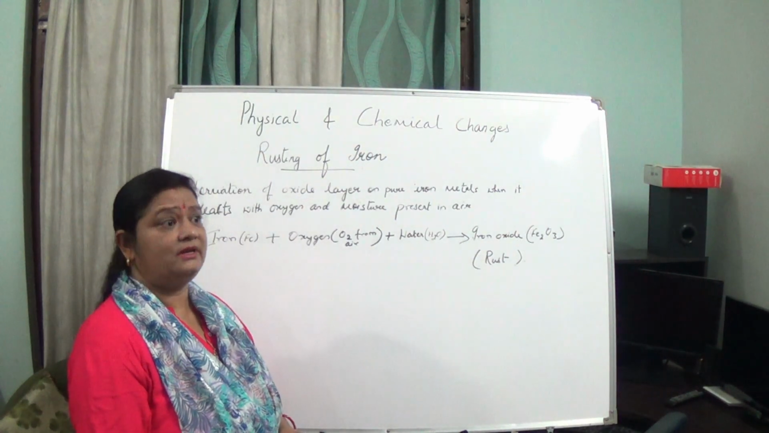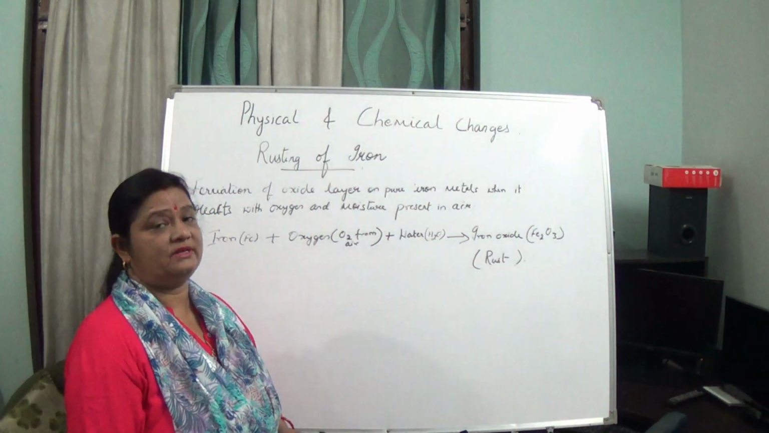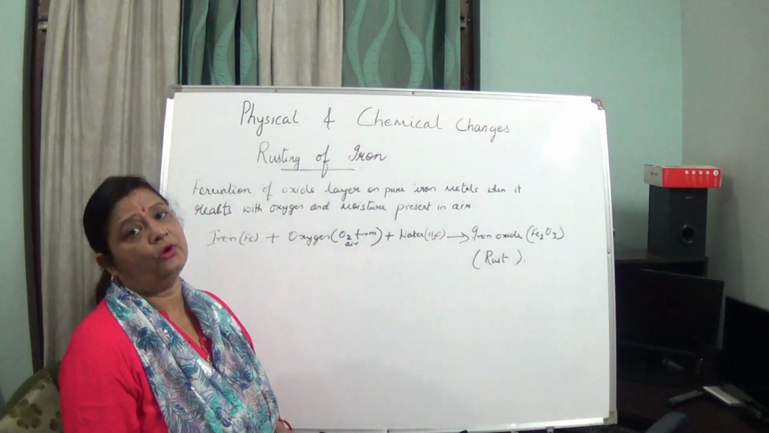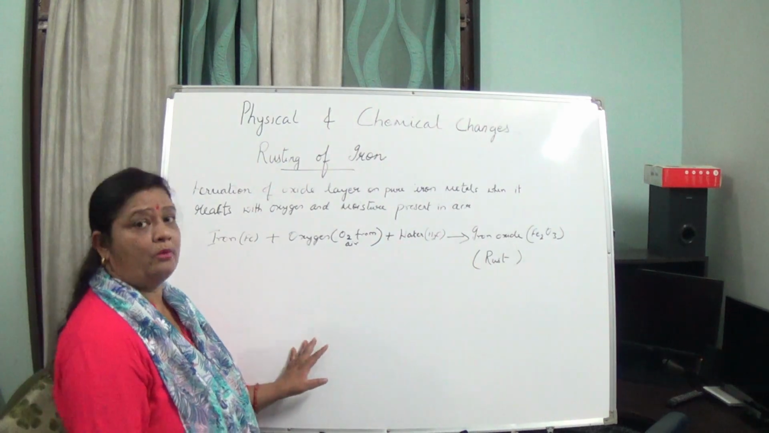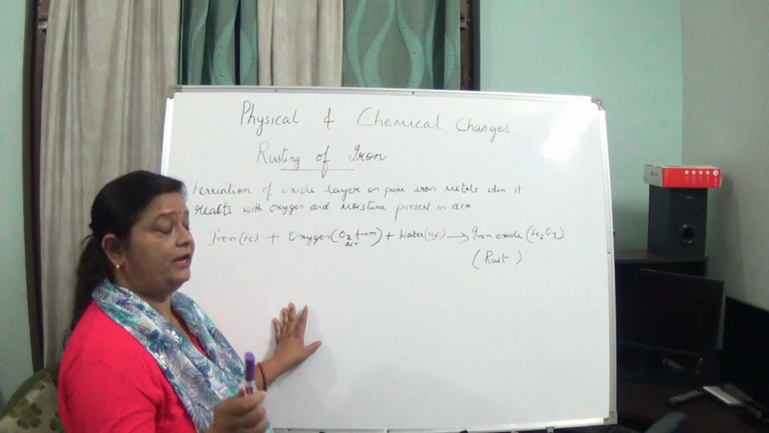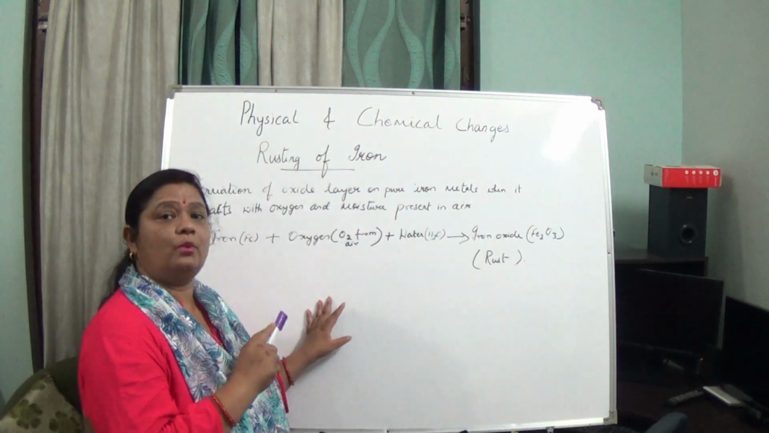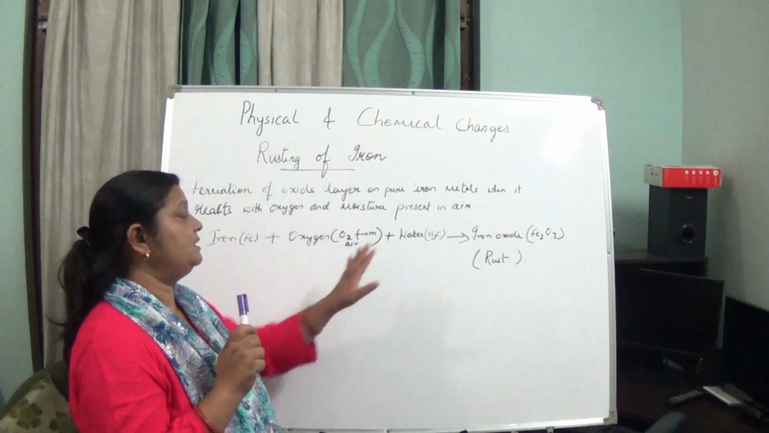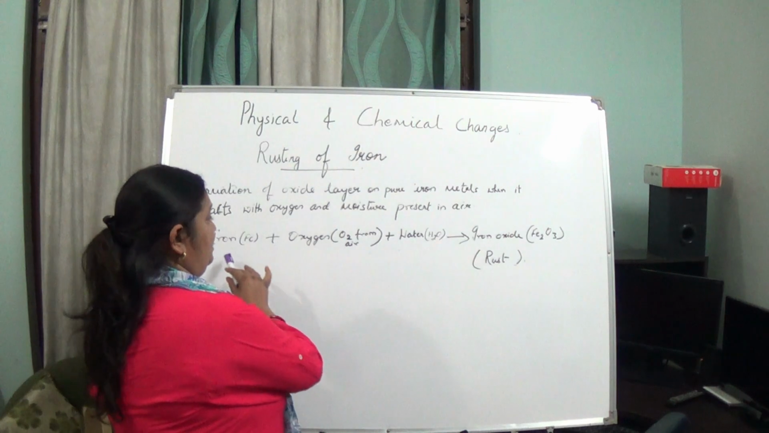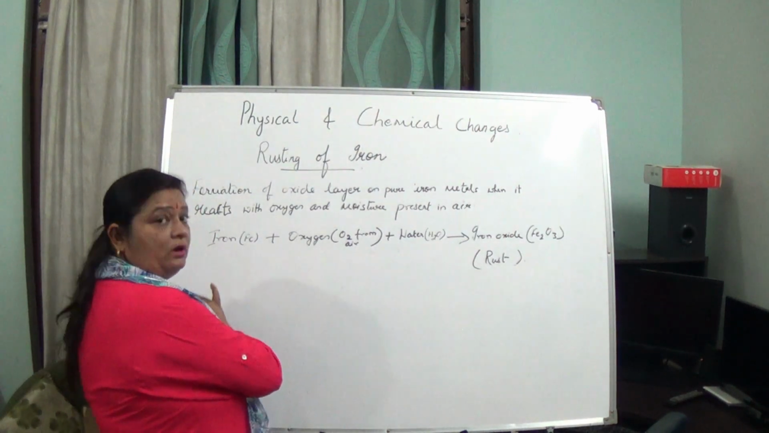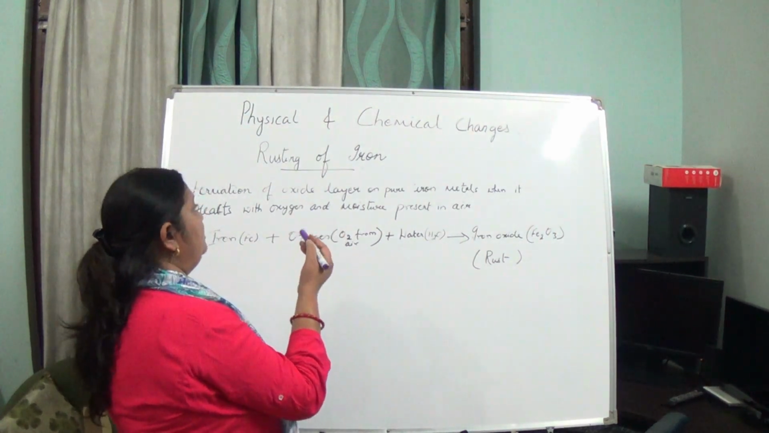These are the rust. Here iron objects in combination with the oxygen and moisture present in the air have reacted to form rust, and that is rusting of iron. By definition, we can say it is the formation of an oxide layer on pure iron metal when it reacts with oxygen and moisture present in the air. Here this iron is in the pure form.